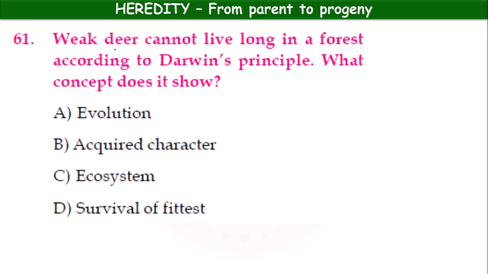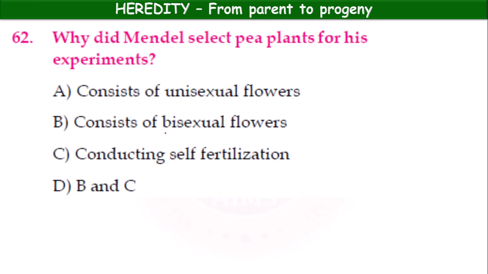61 question. Weak deer cannot live long in a forest according to Darwin's principle. What concept does it show? Evolution, acquired characters, ecosystem, survival of the fittest. Okay, it is survival of the fittest. It is the concept which is shown by this example. Darwin's natural selection involves survival of the fittest. Struggle for existence leads to survival of the fittest.